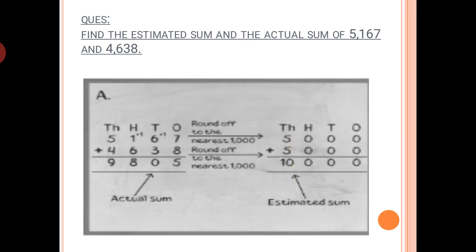Here the actual sum we are getting is 9805 and the estimated sum we are getting is 10,000. So similarly you can see here both sums are close to each other. Yes, the estimated sum is close to the actual sum. It can be greater than the actual sum, or sometimes it can be less than the actual sum, but it will be near about the actual sum.